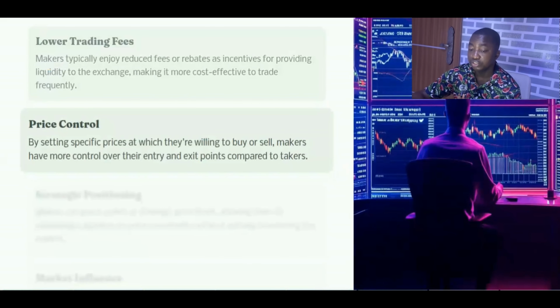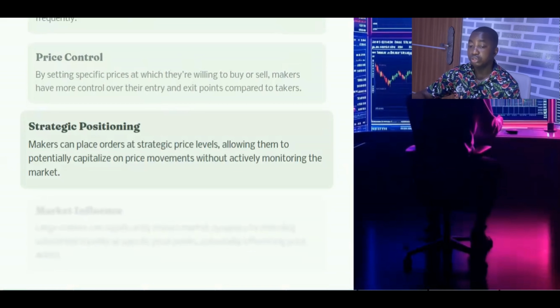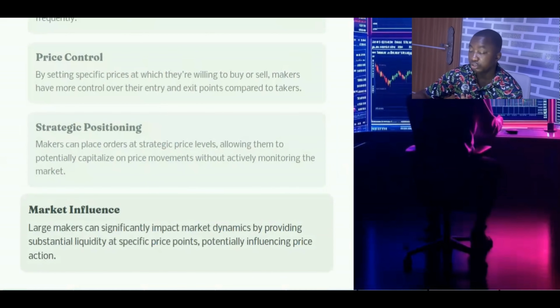And now another advantage is price control. You'll be able to set prices which you're willing to buy or sell, and this gives you some level of control irrespective of what goes on in the market compared to takers who usually go in and out of the market at current prices. You also get strategic positioning too as a market maker because market makers place orders at strategic price levels, allowing them to potentially capitalize on price movements intentionally without actively monitoring the market.